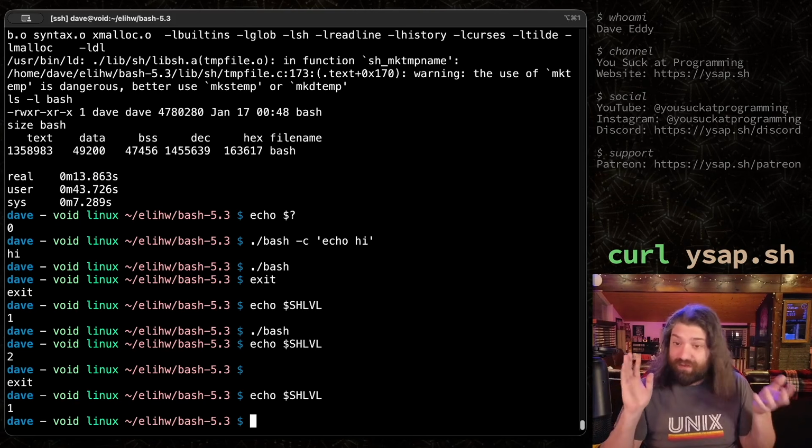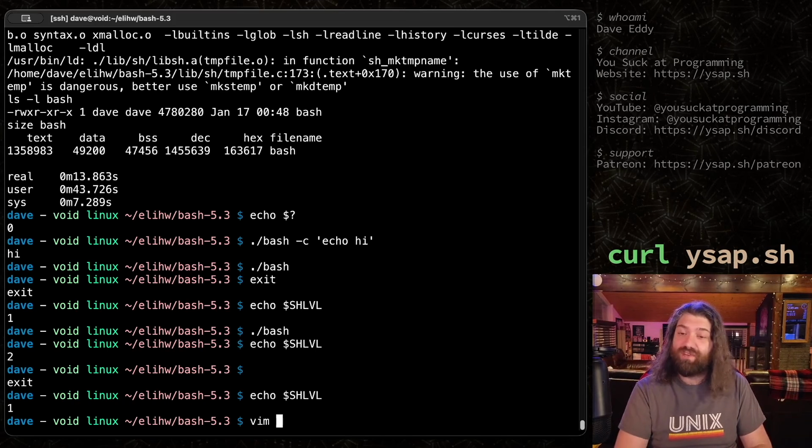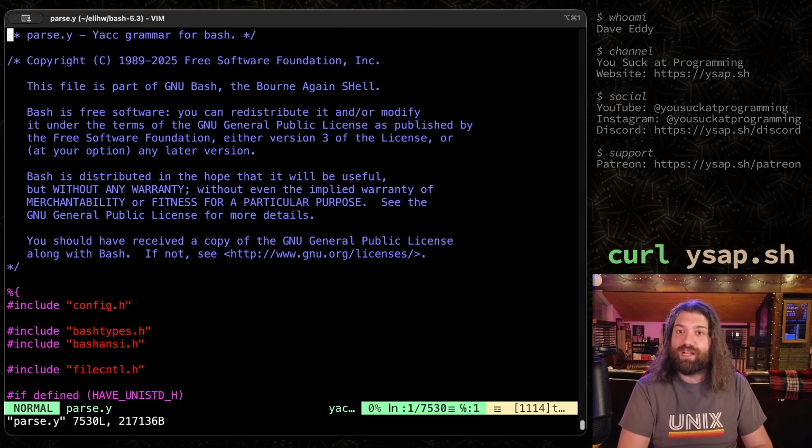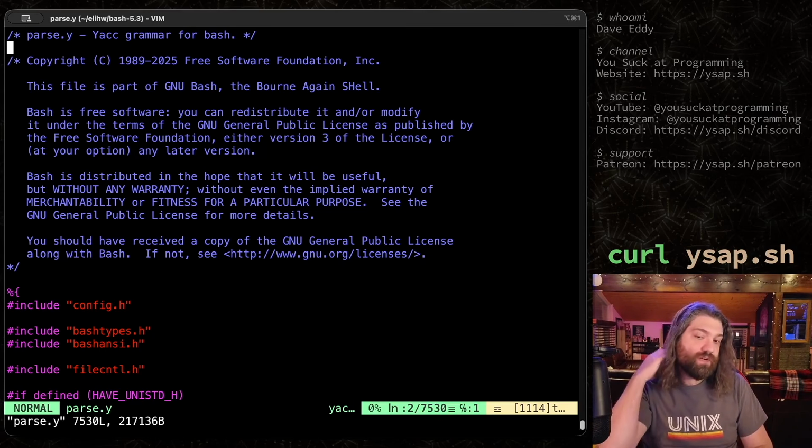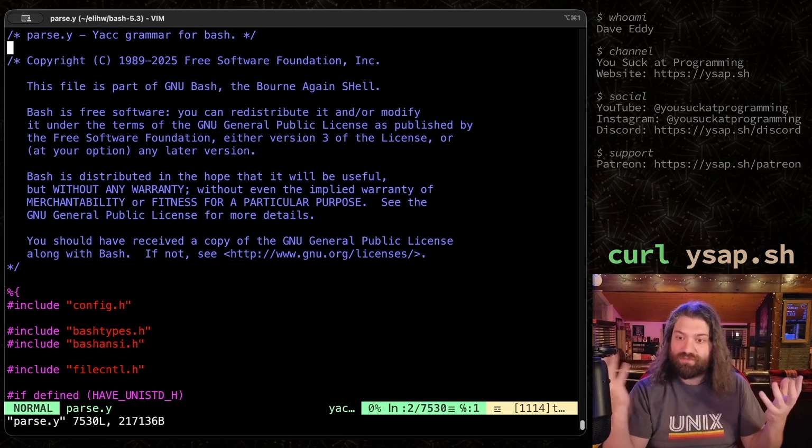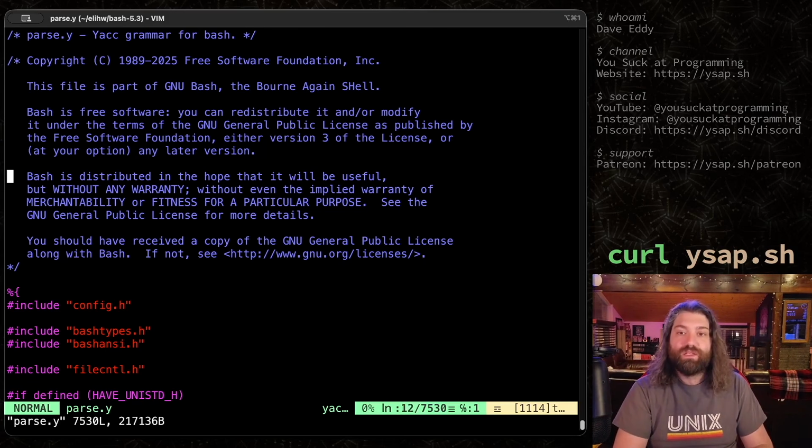All right, so what are we going to do here? First thing we're going to do is look in this file, parse.y. This has all of the logic for, here you can see, the yacc grammar for bash. So this has a lot of the bash grammar, 1989. Look how far back this license goes, okay? That's incredible. So here's all the grammar. Here's where all the tokens are defined. Here's how bash actually defines its language effectively. So we can go through here.